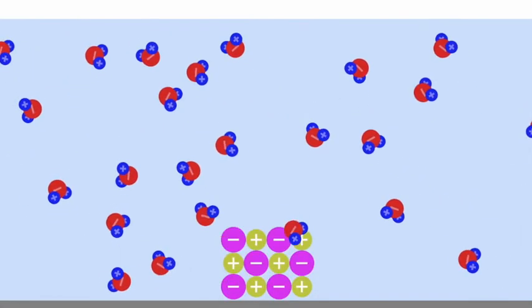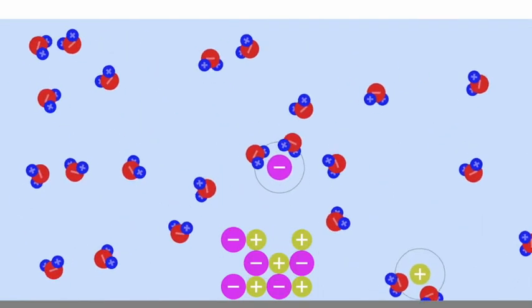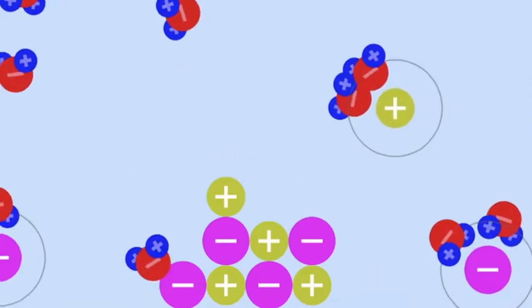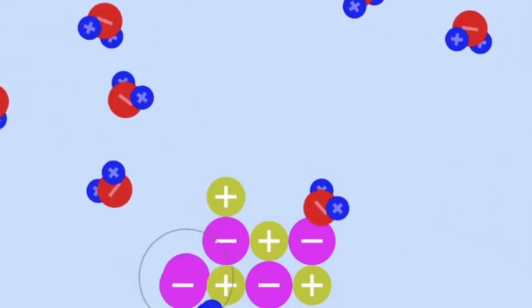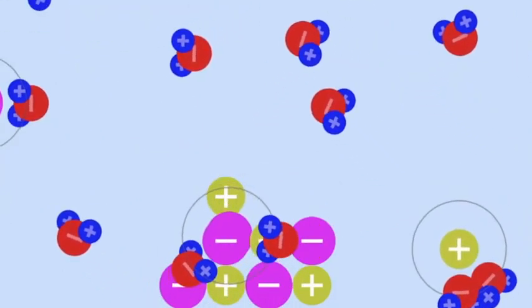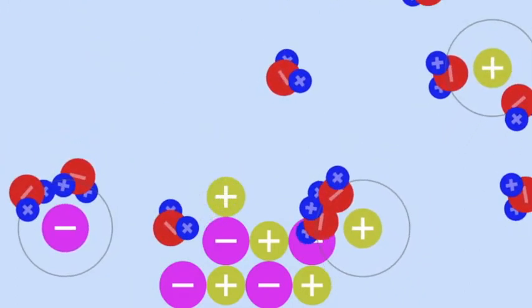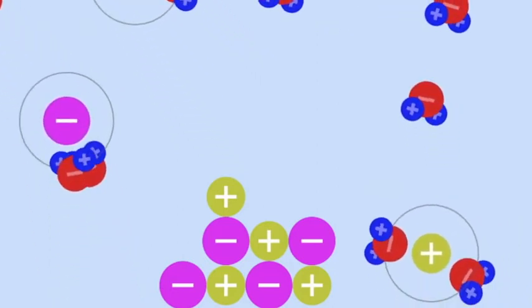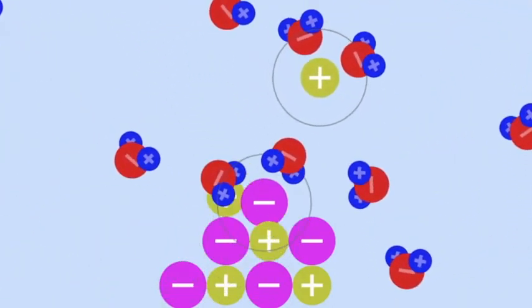Imagine dropping a chunk of sodium chloride in water. The ions will separate, and as they do, they will be surrounded by water molecules. The negative end of the water dipole, i.e., the oxygen, which has a partial negative charge, will orient itself so that it is next to the positive sodium cation. The positive end of the water dipole, where the hydrogens are, will orient themselves towards the negative chloride anion.